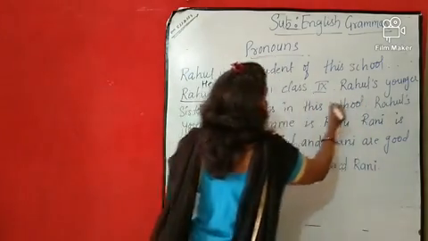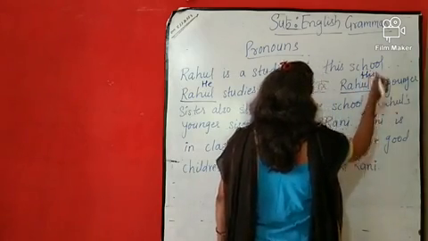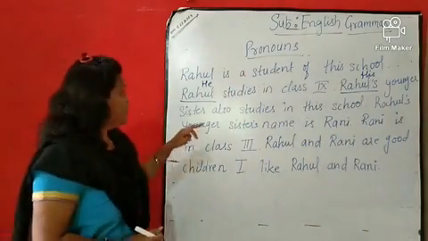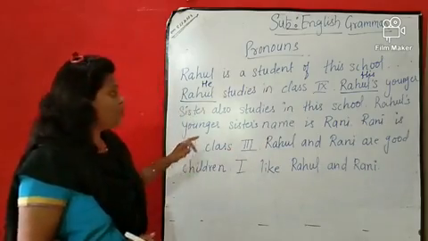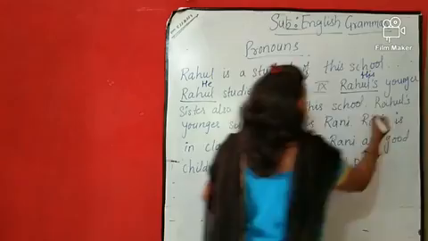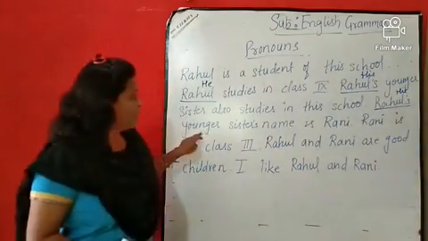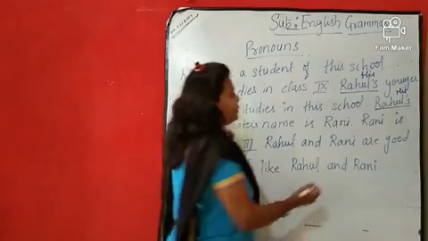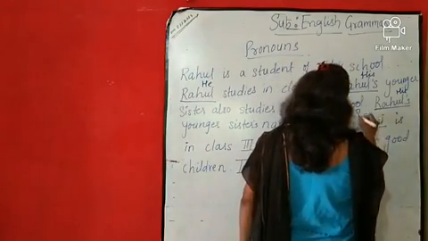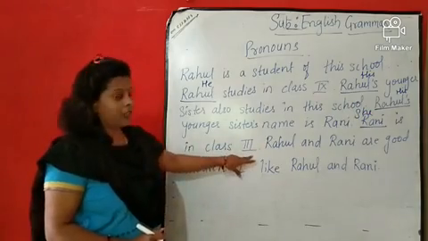Rahul's younger sister. Now again, here in place of Rahul, what are we going to use? His younger sister also studies in this school. Again, Rahul's younger sister's name. Again, in place of Rahul, what are we going to use? His younger sister's name is Rani. Now again, in place of Rani, what can we use? She is in class 3rd.